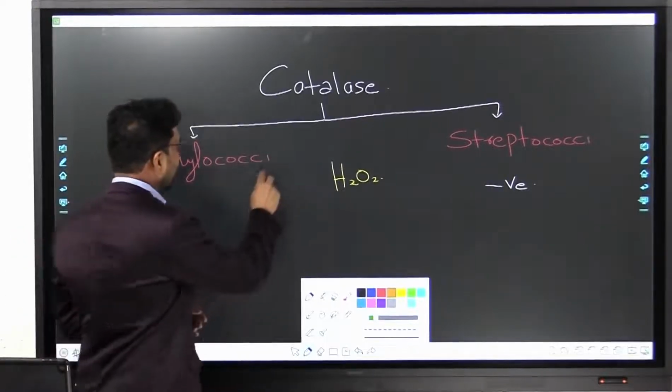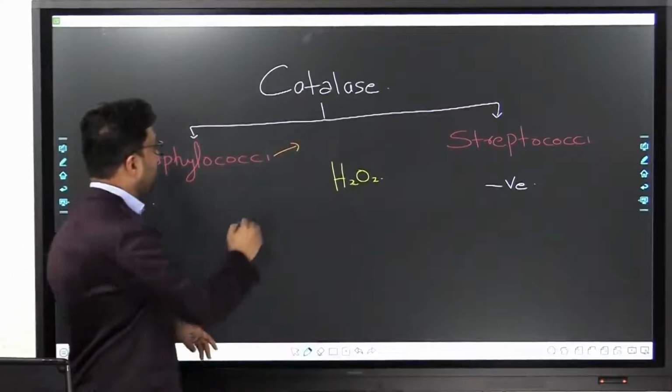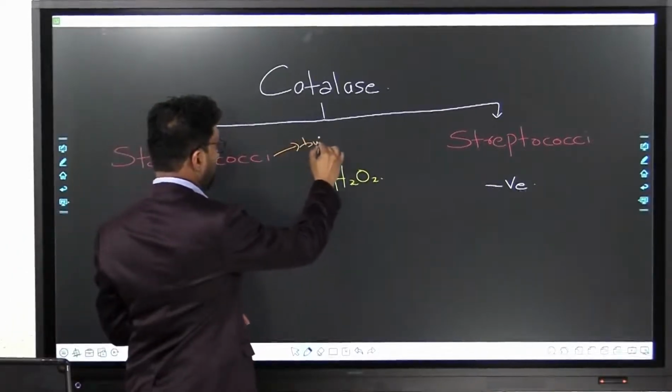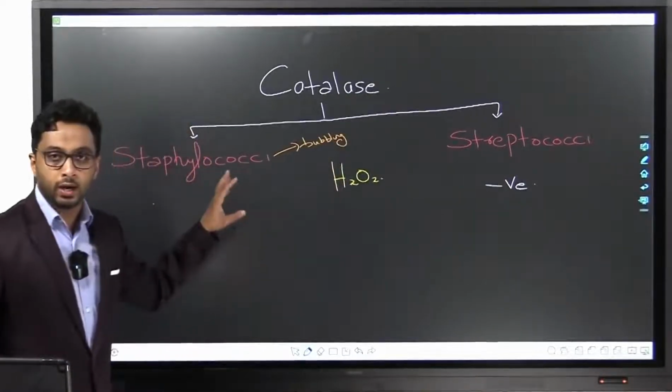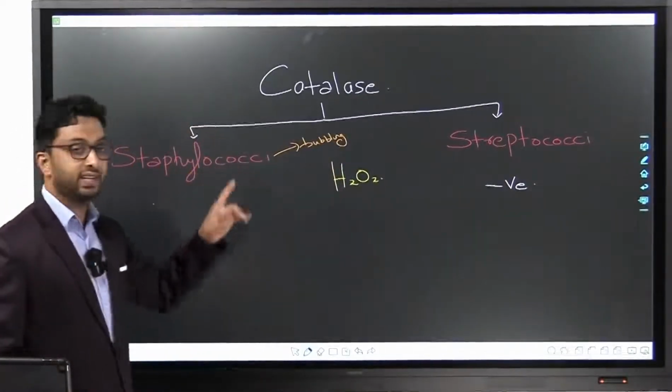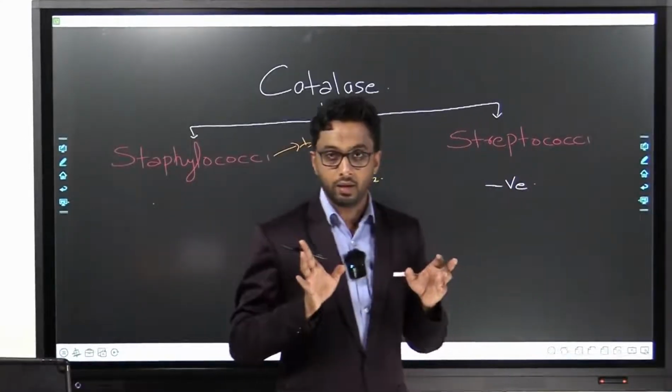And you will notice that Staphylococci produces bubbling. What does it mean? It means that Staphylococci has catalase. Streptococci doesn't have catalase in their cell.